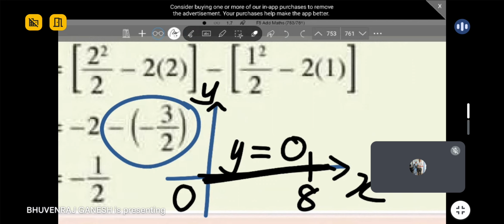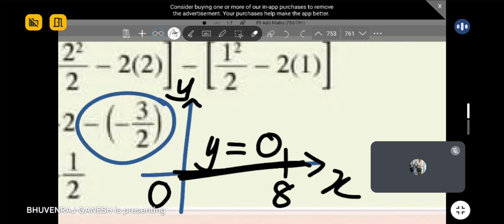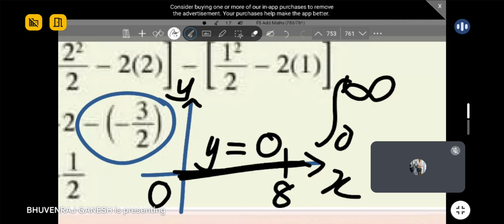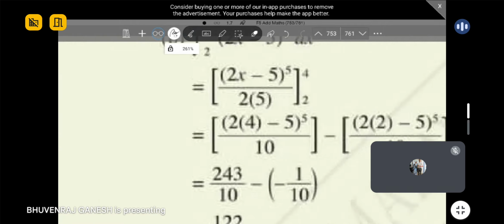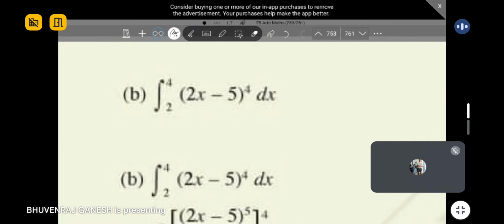Can you get it? No matter what your limit is, maybe 0 until infinity, you will still get the answer as 0 because it lies on the x-axis. Same for the y-axis. If you integrate with respect to y, the line is exactly straight like that, still 0 area. All right? So this is one thing that you all must know for integration.